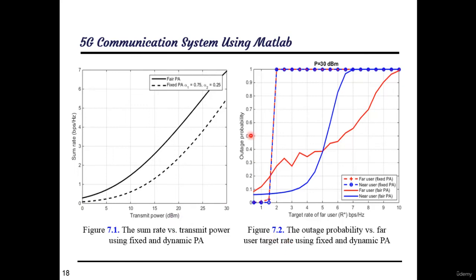Figure 7.2 shows the outage probability versus the far user target rate using far and near users for fixed power allocation, and far and near users using dynamic or fair power allocation. The outage probability meaning, as well as its representation in Matlab, are discussed in detail through the course content.